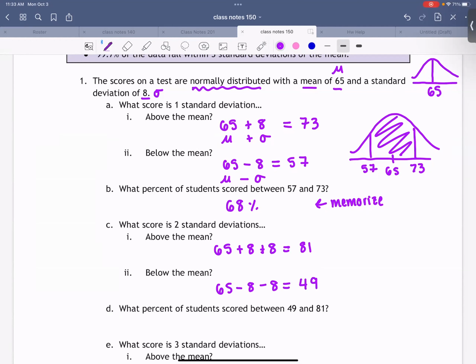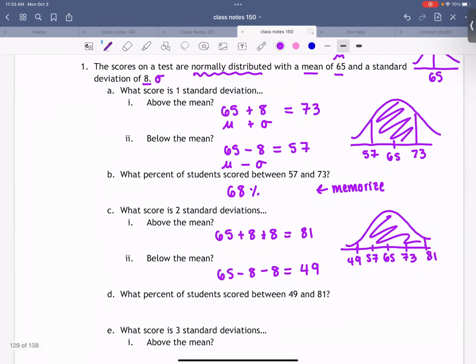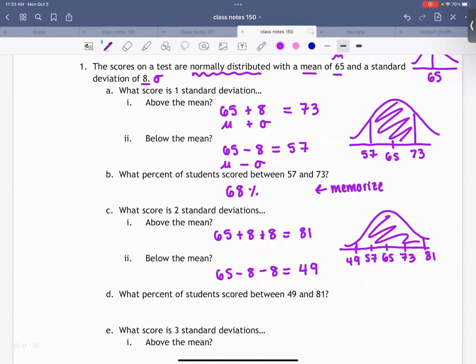Okay. And if we think about the picture, we know that the mean is 65. We already went up to 73 and 57. And now we have 81, which is 2 standard deviations above, and 49, which is 2 standard deviations below. This is kind of like the second graph in our abstract picture, okay? What percent are between 49 and 81? 95, good. And you know that because you memorized this rule and you know that 95 is 2 standard deviations away from the mean.